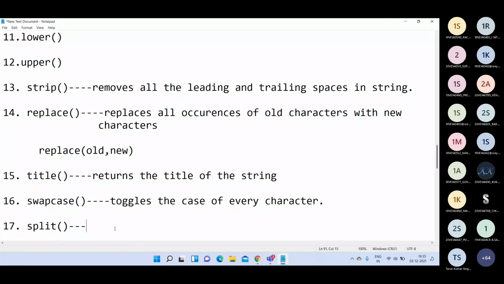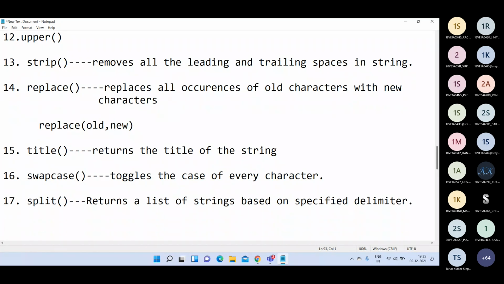The next function is the split function. The purpose of this function is that it returns a list of strings based on a specified delimiter.